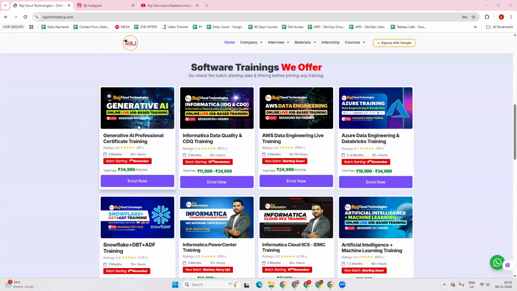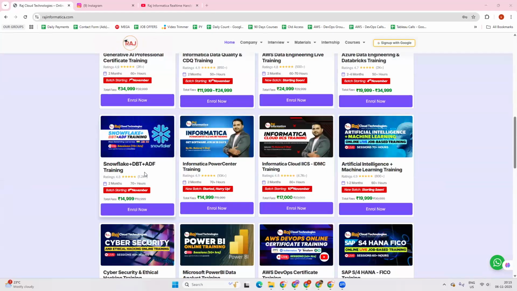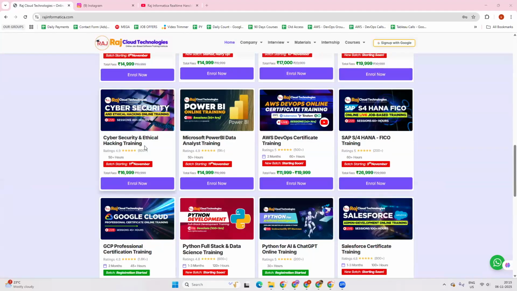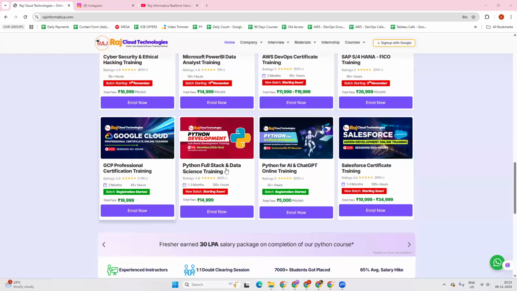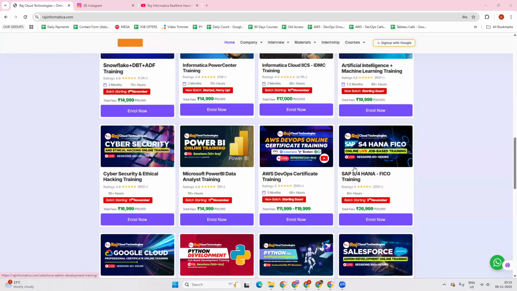We are offering generative AI, Informatica Data Quality and Cloud Data Quality, AWS Data Engineering, Azure Data Engineering, Snowflake in combination with DBT and ADF, Informatica PowerCenter, Informatica Cloud IICS IDMC, Artificial Intelligence plus Machine Learning using Python, Cybersecurity and Ethical Hacking, Microsoft Power BI Data Analyst Program, AWS and DevOps, SAP S4 HANA and FICO training, GCP, Python for full stack, Python for data science, Python for AI and ChatGPT, and Salesforce. These are a few of the trainings that we are offering right now in our institute.